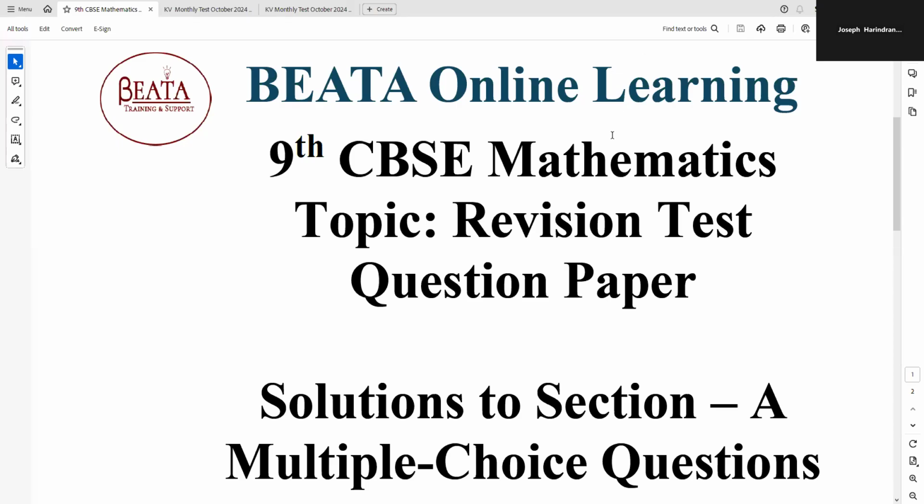In this session for the 9th standard CBSE Mathematics, we are going to see the solutions to section A of a revision test question paper. Section A has 10 multiple choice questions in this question paper. The duration of the entire question paper is 1.5 hours, 1 hour and 30 minutes. But section A has only 10 questions, which could be solved in less than 10 minutes.